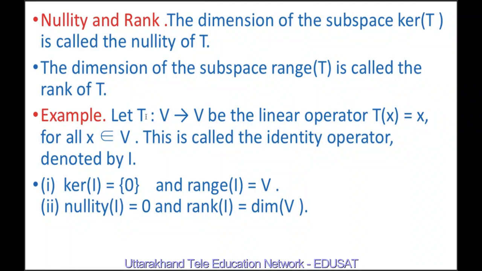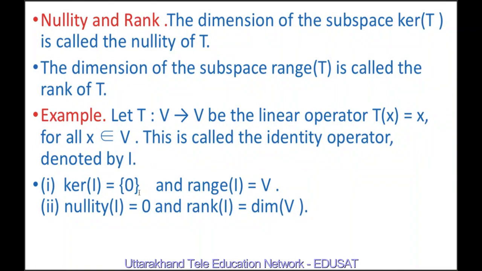If we define a mapping T from a vector space V to V as Tx equal to x for all x belonging to V, clearly it is an identity mapping because image of every element is the same. Therefore, I have denoted it by I because it is the identity mapping.